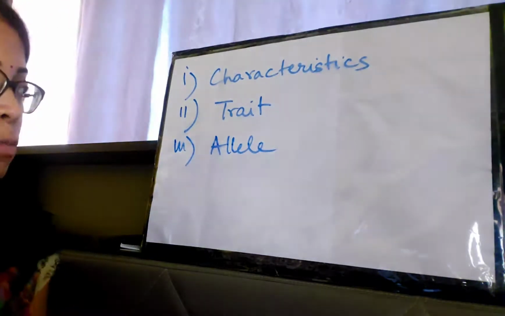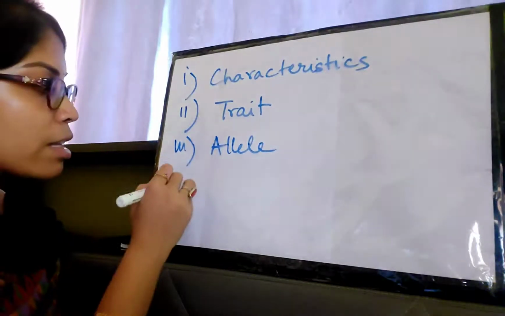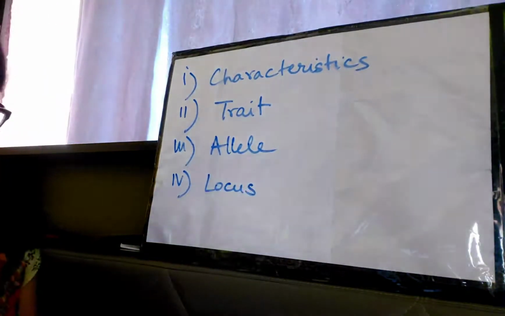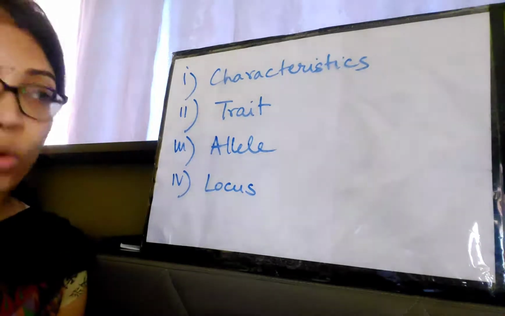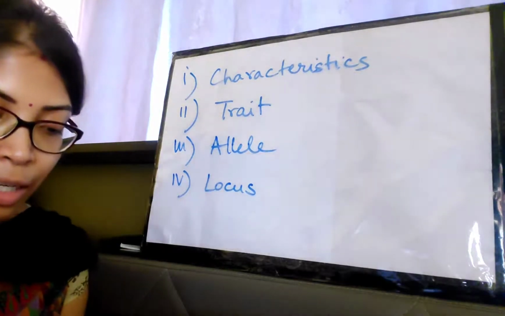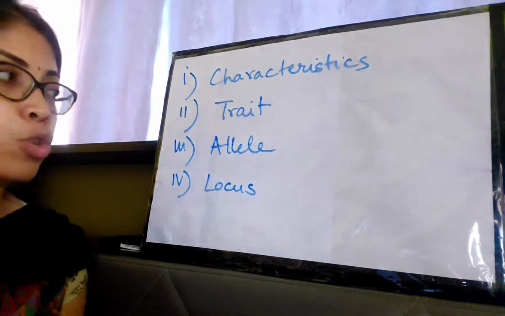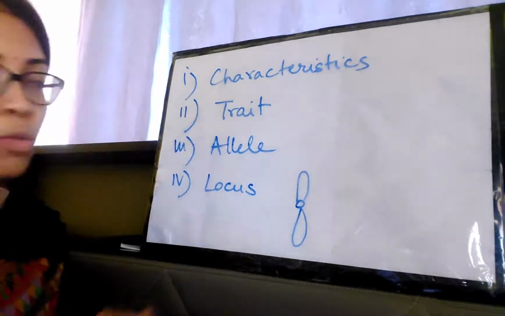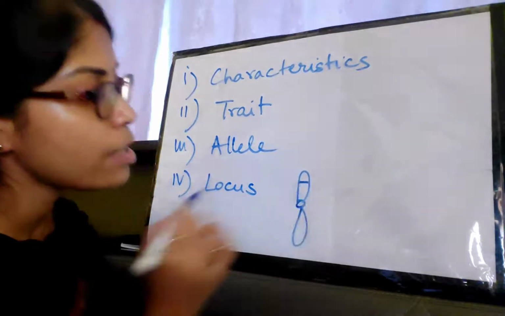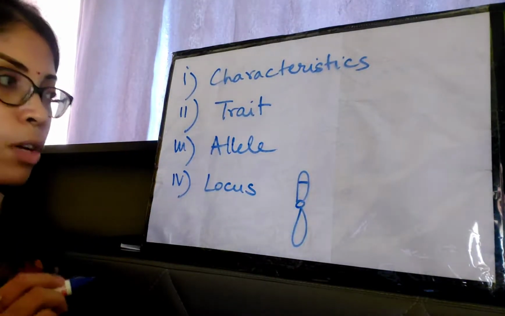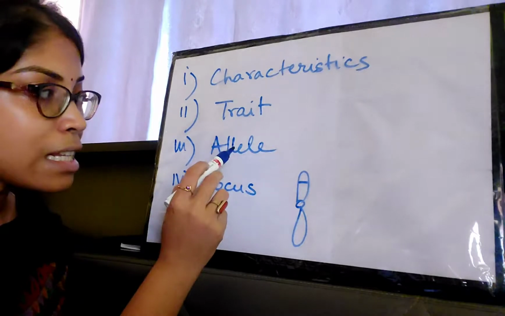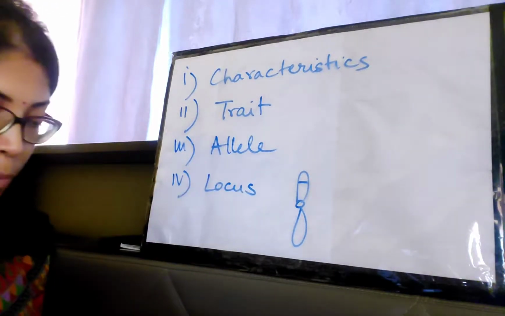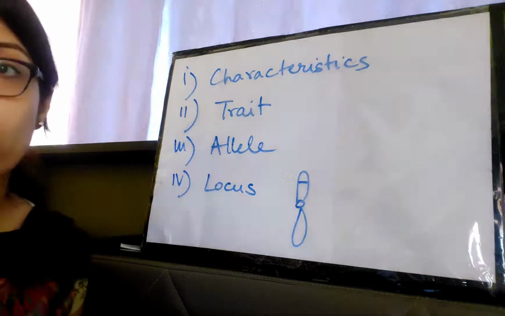Before that, let me tell you the next one is locus. Before going into allele, I will have to explain what is locus. Locus is basically a point on a chromosome. So this is a chromosome, right? Any particular point on the chromosome is known as locus, and the alleles are found on a particular locus. I'll show you a picture and explain what allele and locus is.